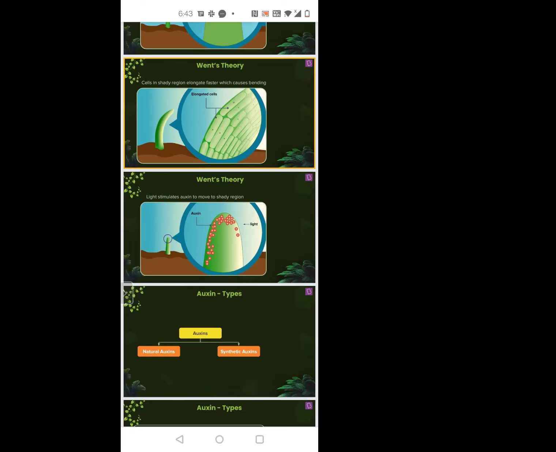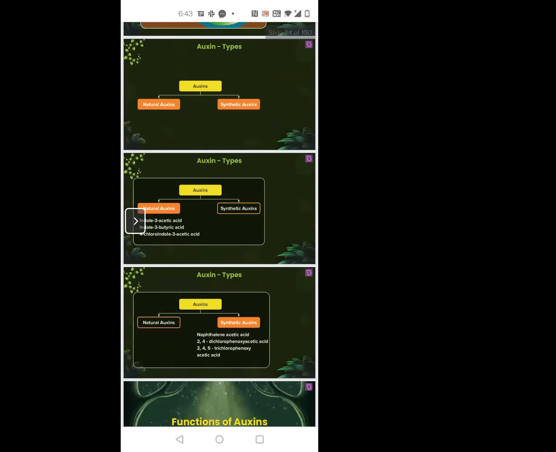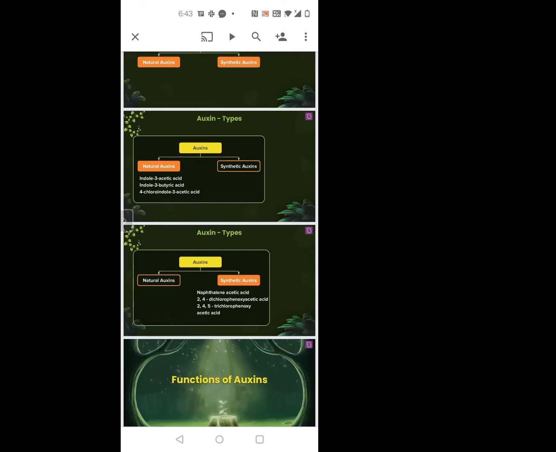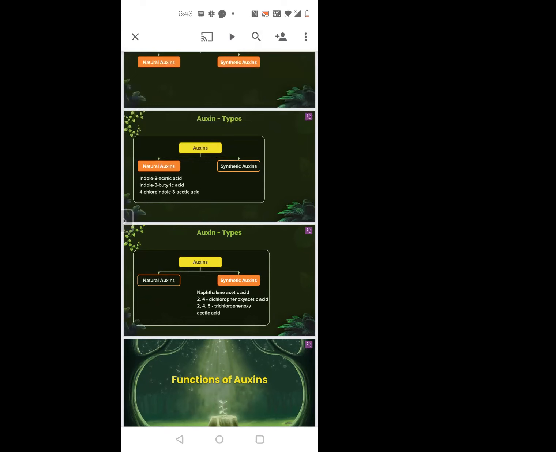Now we have auxins which are naturally present in the plants. Some are also synthesized, that is, they can be artificially produced. So you talk about natural auxin, the IAA I told you, indole acetic acid. That is an example of natural auxin. This question was asked: which of the following is a natural auxin? So IAA was the answer there.